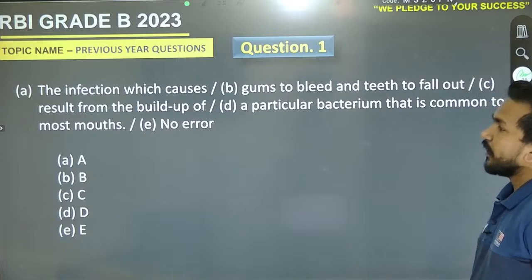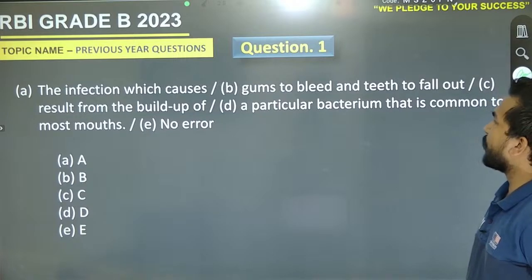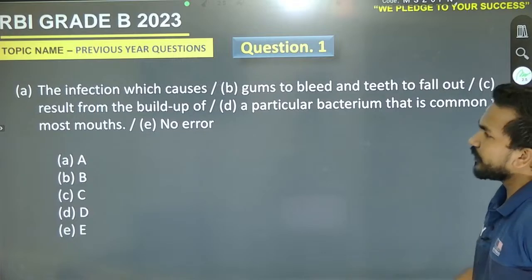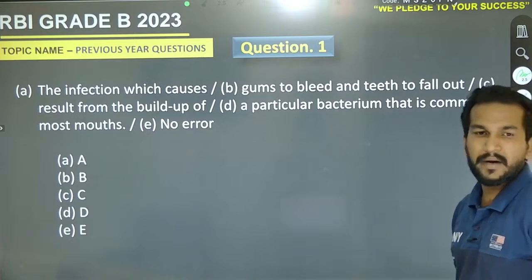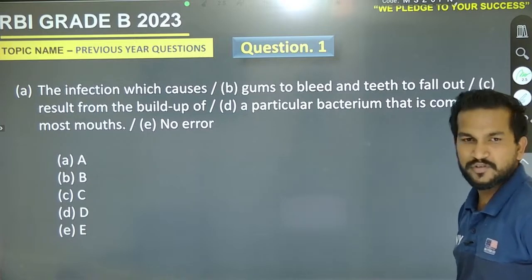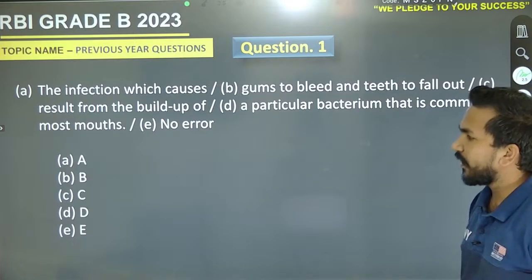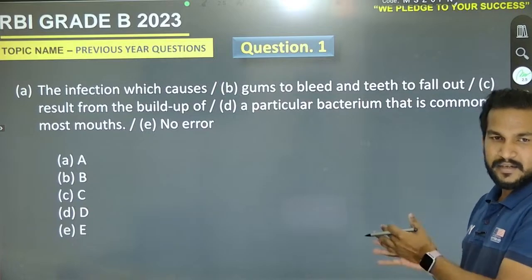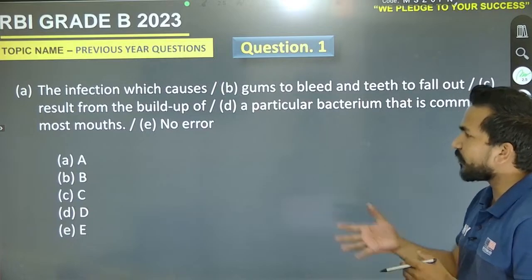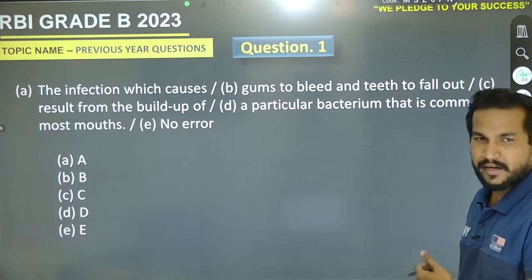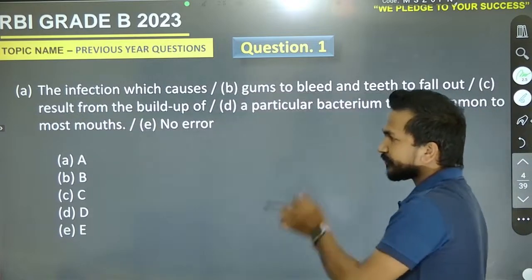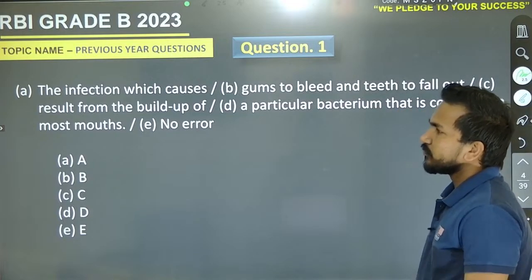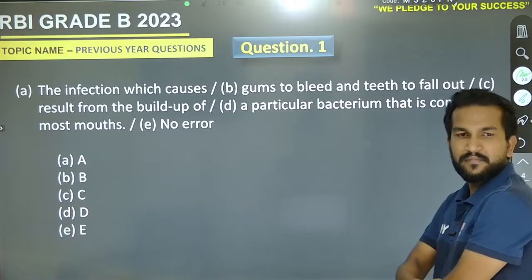Here is the question. The infection which causes gums to bleed and teeth to fall out result from the build-up of a particular bacterium that is common to most mouths. That is 5 parts: A, B, C, D and E. The 4th part consists of a type of error and the 5th is no error. So if there is any type of error, you can tell it. Go for it.